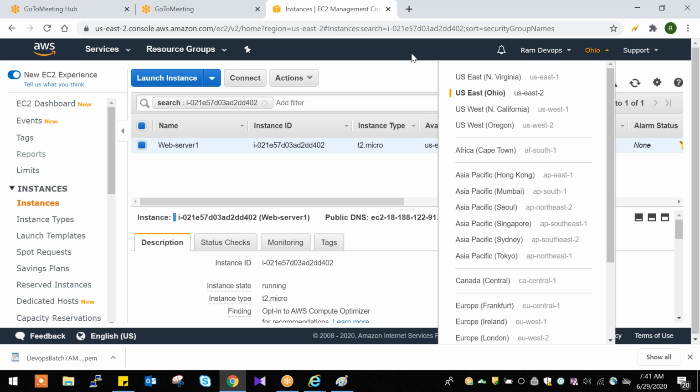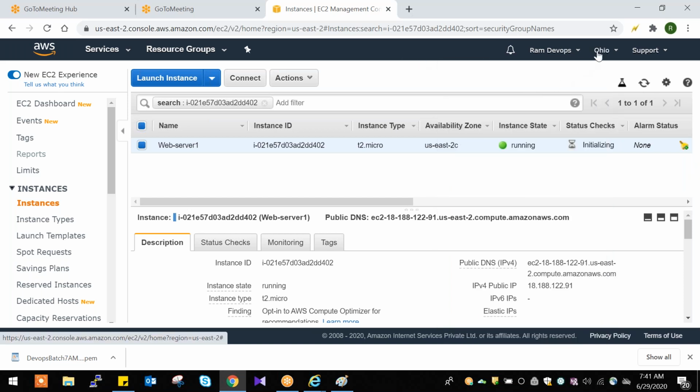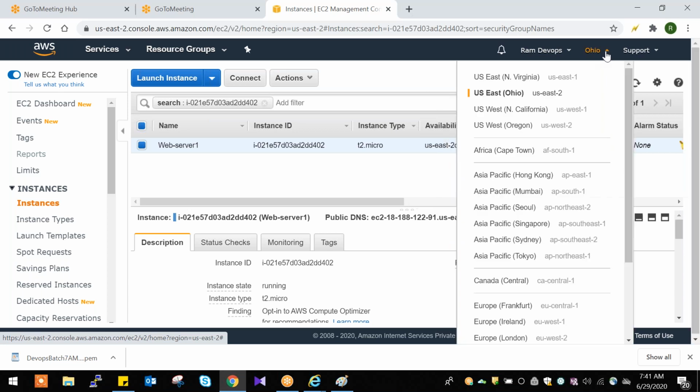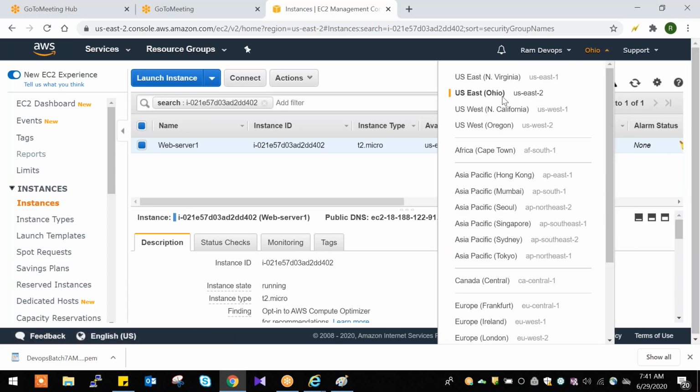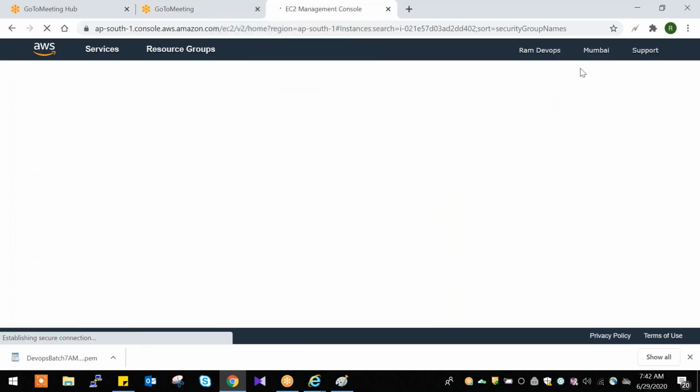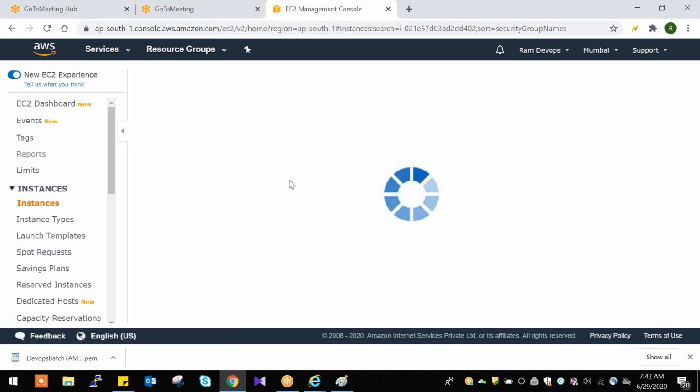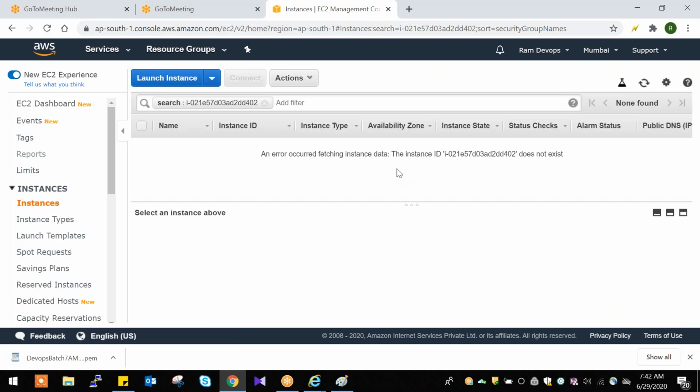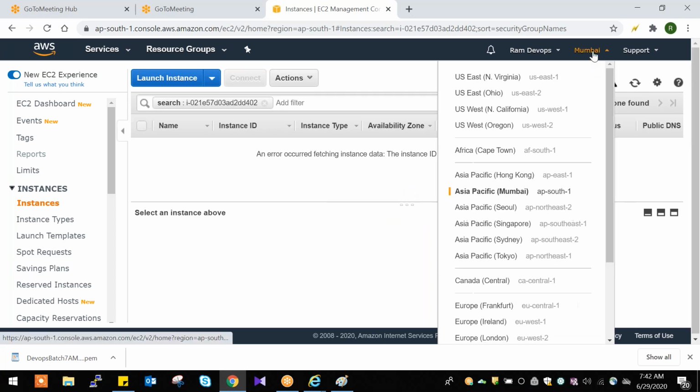If you want to create any server in Mumbai region, APAC Asia region, you can select this. I selected Mumbai region. In Mumbai region, we haven't configured any servers here. There are no servers.